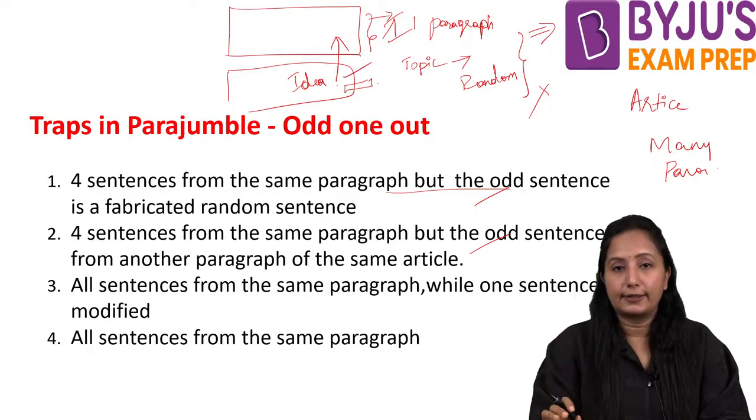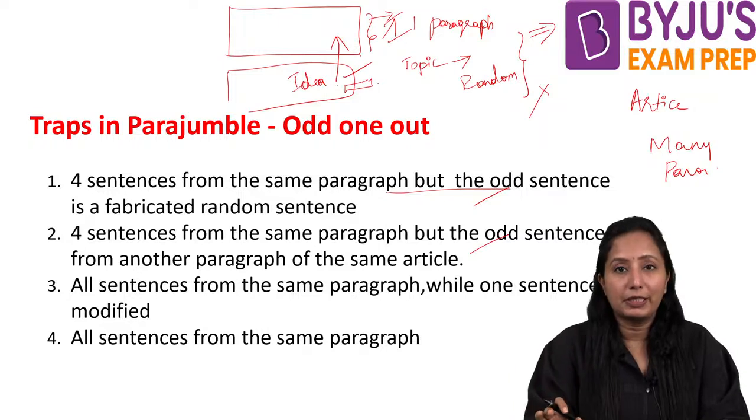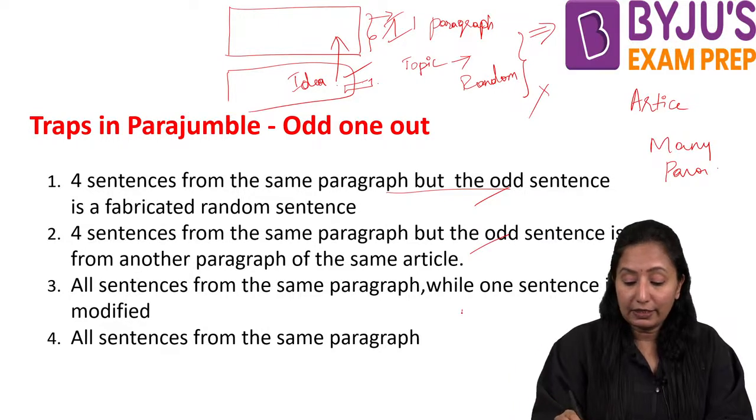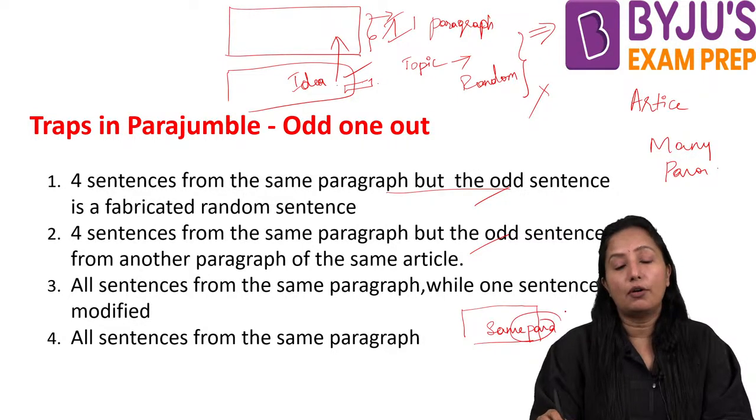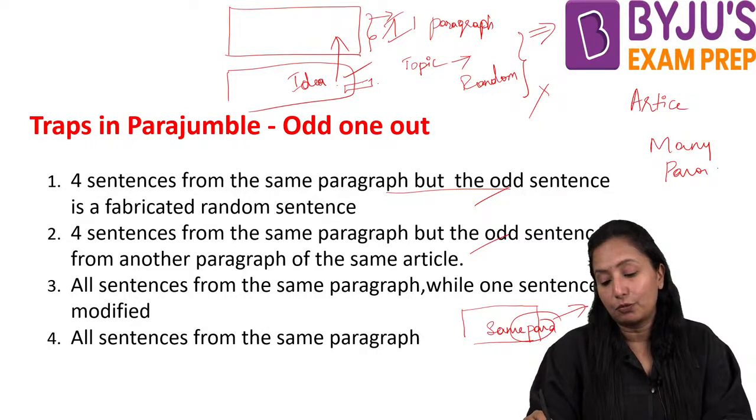It is a little complicated. Here you need to be careful. Believe it or not, all the sentences will be from the same paragraph, but one sentence of that paragraph they try to modify.